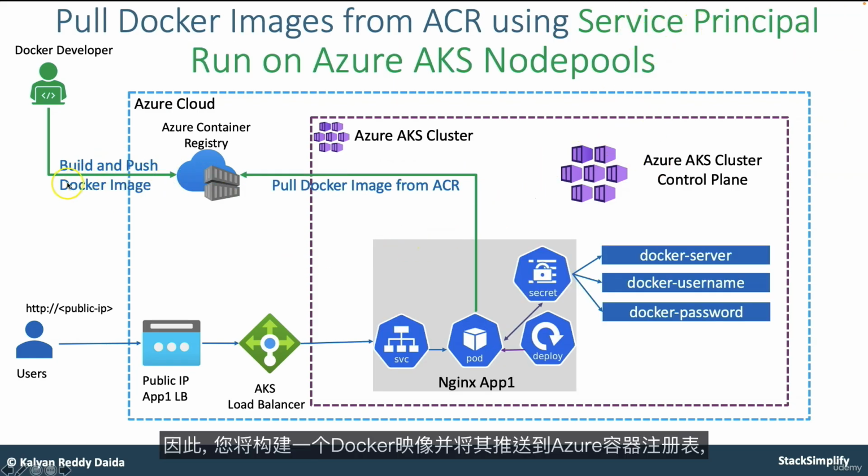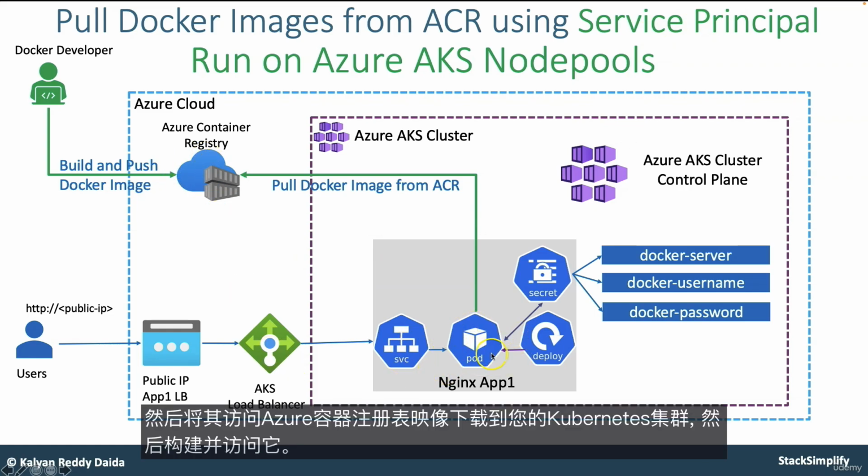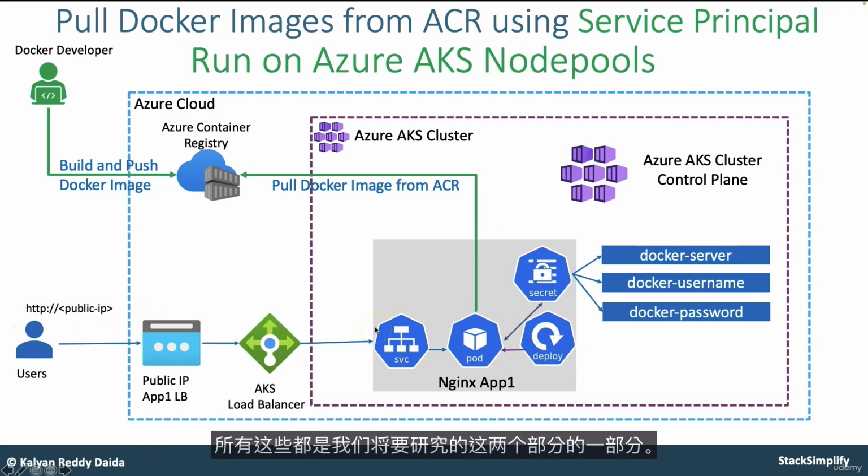So you are going to build and push a Docker image to Azure Container Registry, and you are going to access that respective Azure Container Registry image, download it to your respective Kubernetes cluster, and then make it up and then access it. Okay, so all those things as part of these two sections we are going to look into.